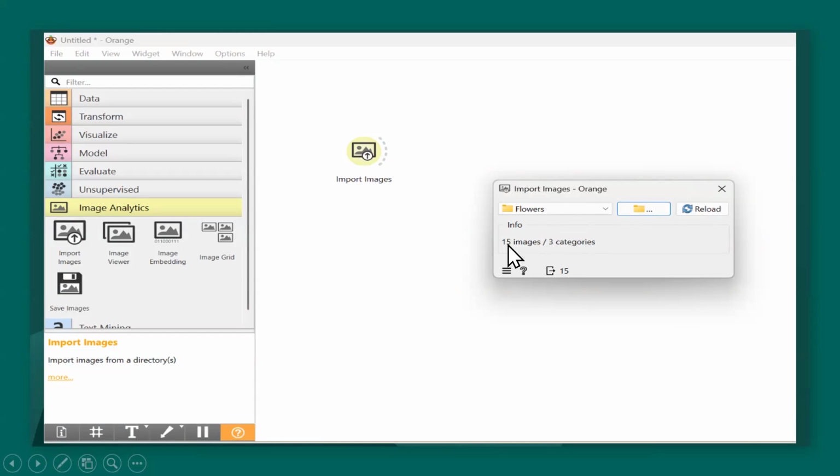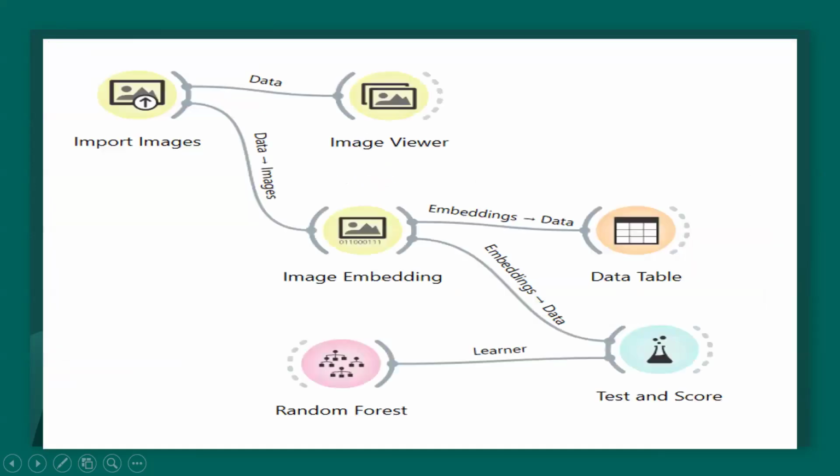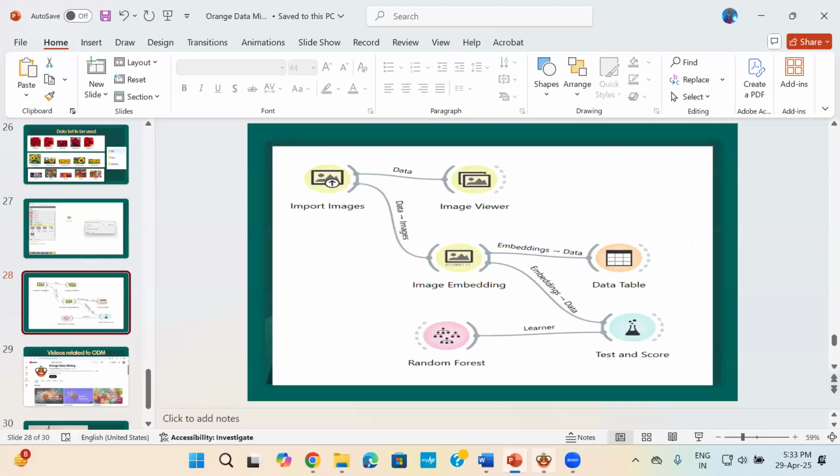If you see here, there are 15 images. So I picked up only flowers. The 3 subfolders were picked up automatically. So this is what we have to do. I'll just show it to you.